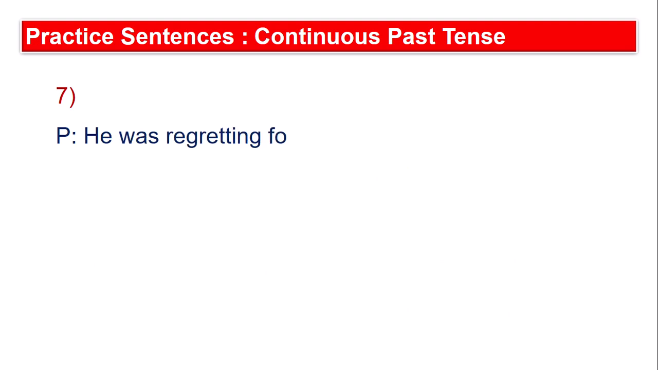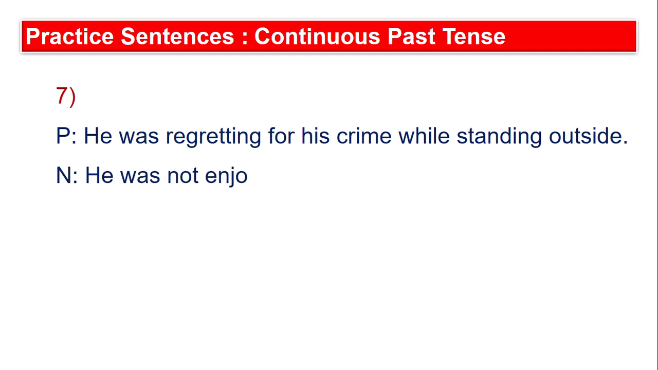Seventh sentence: he was regretting for his crime while standing outside. So what was happening within his mind? He was regretting for his crime while standing outside of the classroom. And in negative, he was not enjoying while standing outside. Obviously it is not a pleasant moment for somebody who is punished, and the one who is getting punished would always regret or repent.